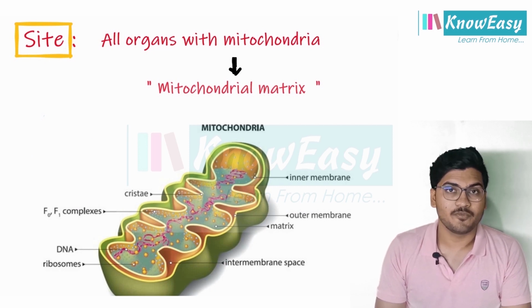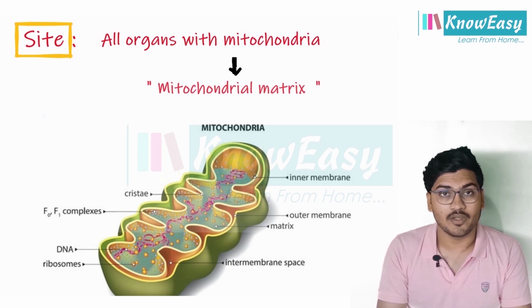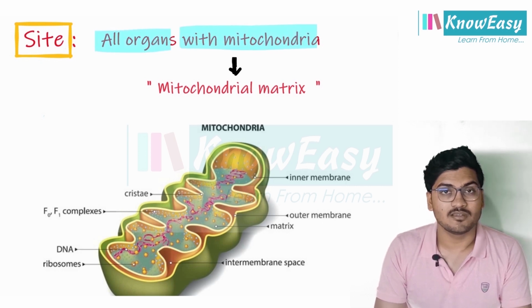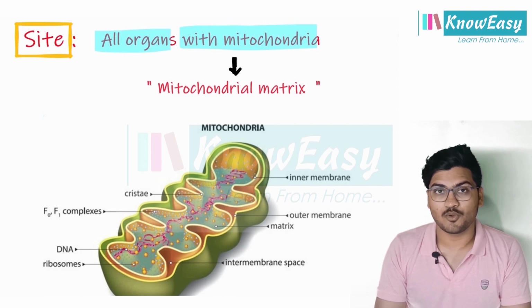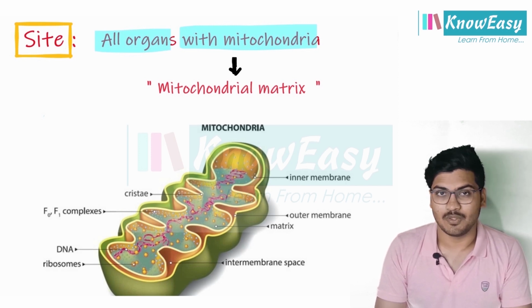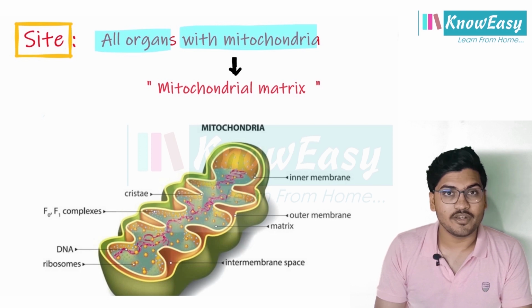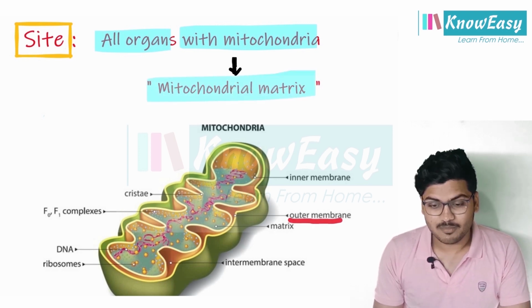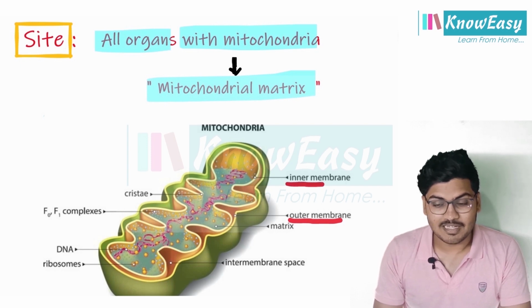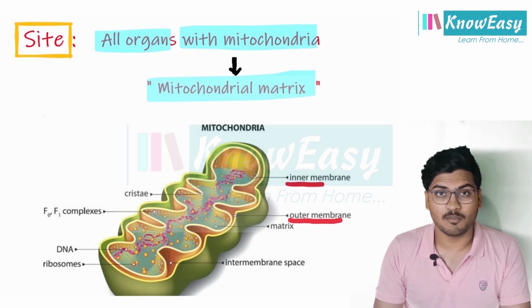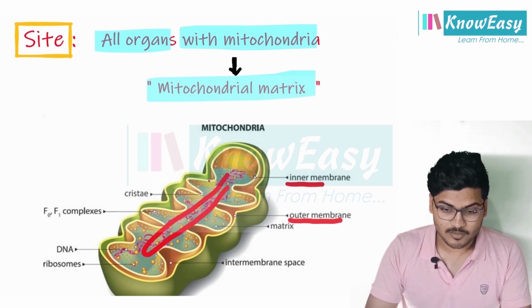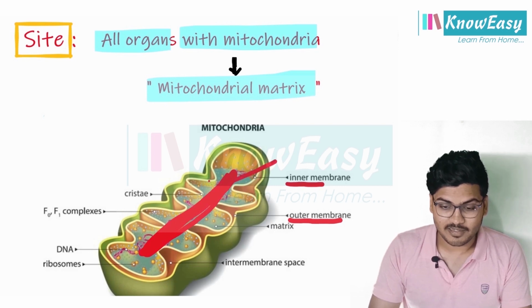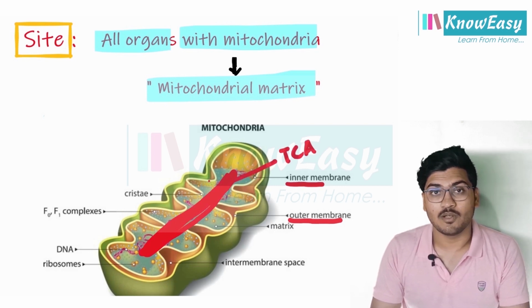Now we will understand what the site of the TCA cycle is. It occurs in all organs with mitochondria, meaning every organ that has mitochondria, the TCA cycle will occur there. Clear? In the mitochondria, it occurs in the mitochondrial matrix. This is the outer membrane of the mitochondria. Then there is an inner membrane, and inside the inner membrane, this part is filled with a fluid called the matrix, and in this matrix, the tricarboxylic acid cycle will occur.